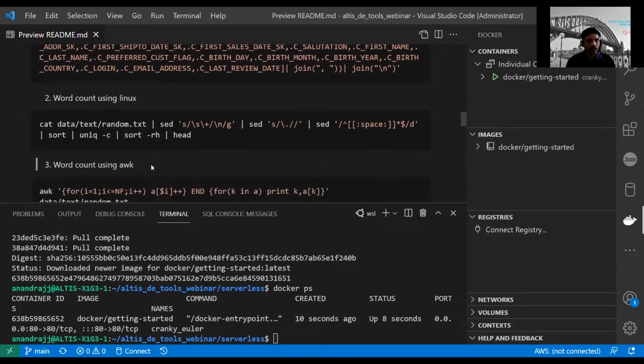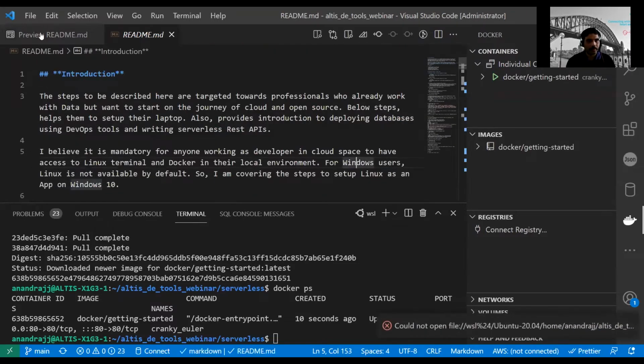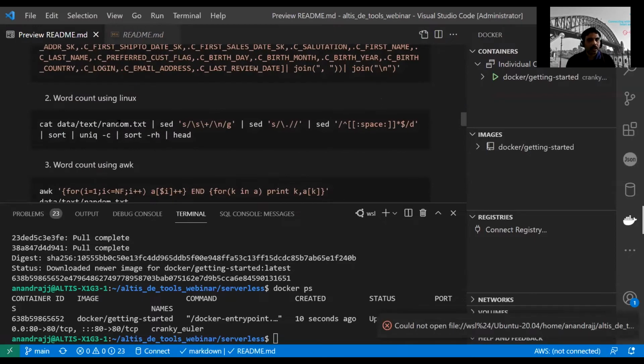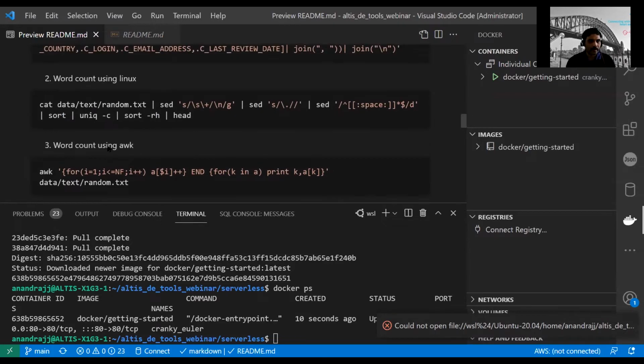And then also how to do that with awk. I'll not double click it. So we'll see all these three examples now.